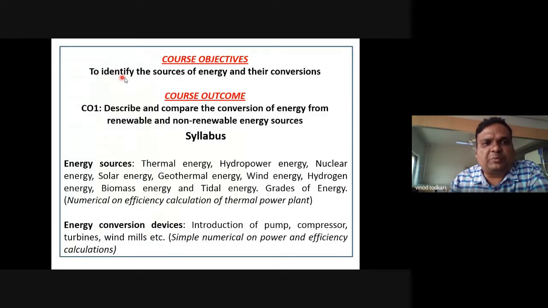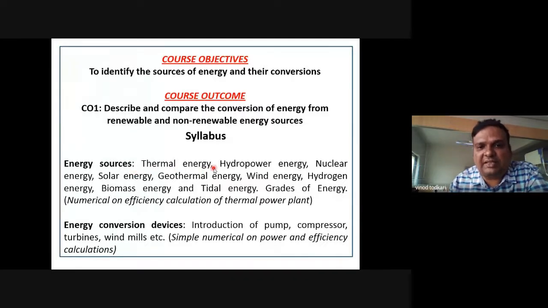You must be in a position to identify the sources of energy, right? And their conversion. And this is the outcome of unit number 1. After studying this unit, you can describe and compare conversion of energy from renewable and non-renewable energy sources. Okay, so this is our SPPU syllabus.